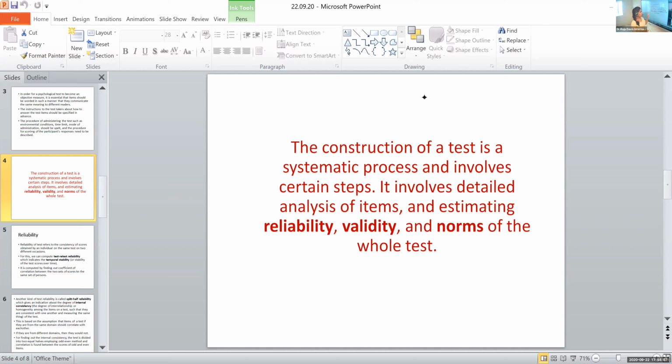Okay, so now we are talking about the construction of a test. And in the construction of the test is where this part comes, where we test the reliability, validity, and norms. If we have concluded that this particular test is reliable, it is valid, and there are appropriate norms for it, then only we can use it in real life application. Understood?